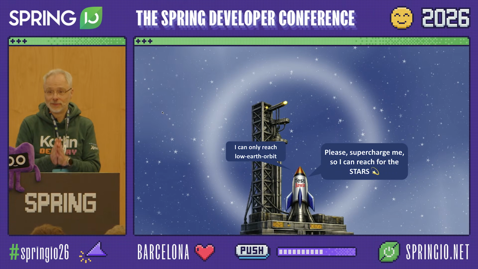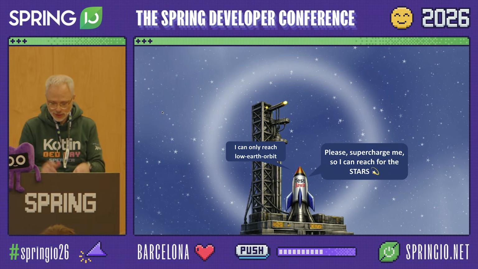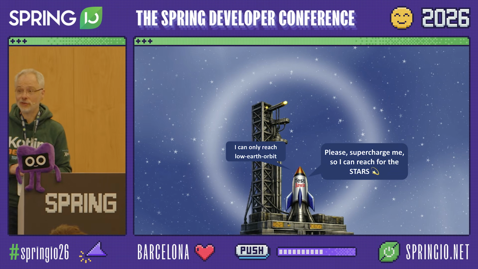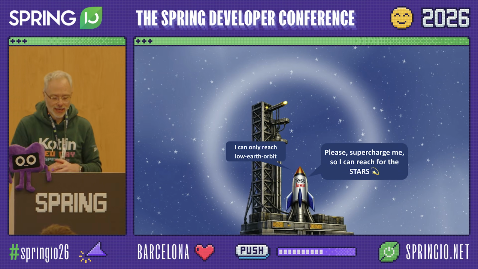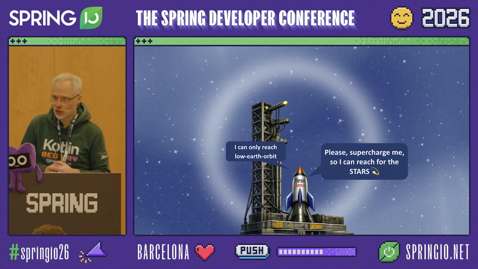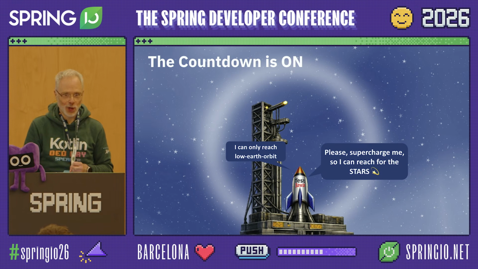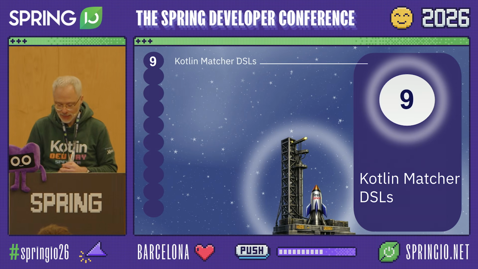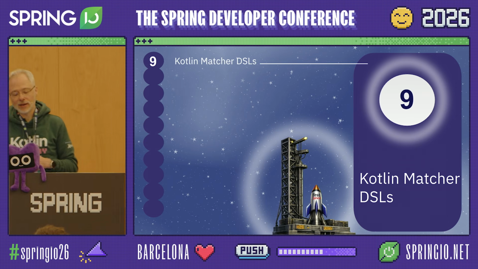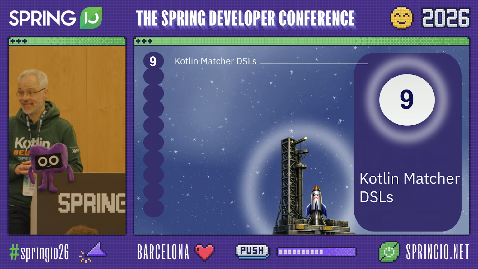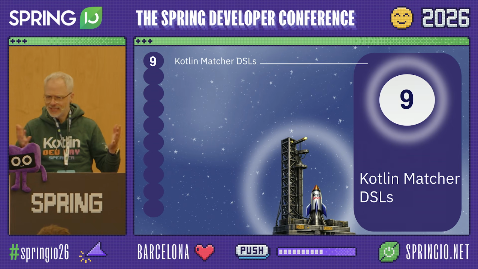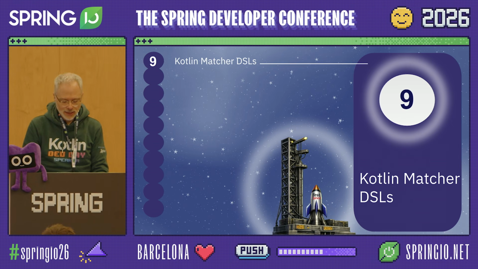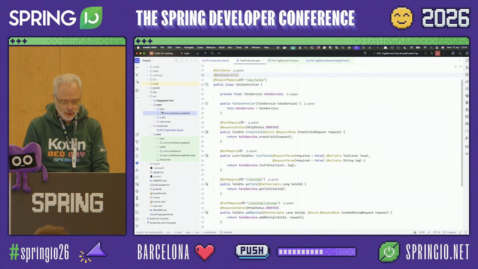Okay, so let's speed things up because this rocket is going to be launched in a countdown of about 10. And until then, we need to have it supercharged with Kotlin. So let's hurry up with our count going for 9. And the first thing we want to look at are Kotlin meta DSLs. What could they add as capabilities to our test suite?